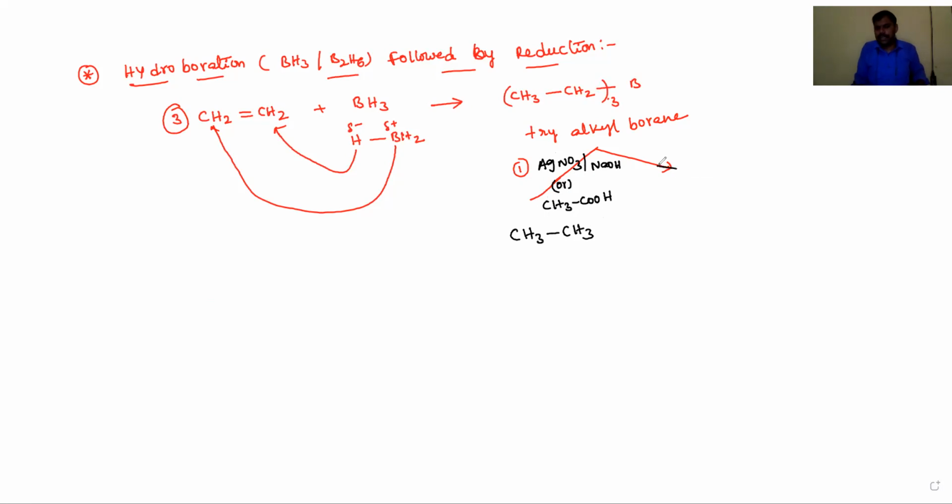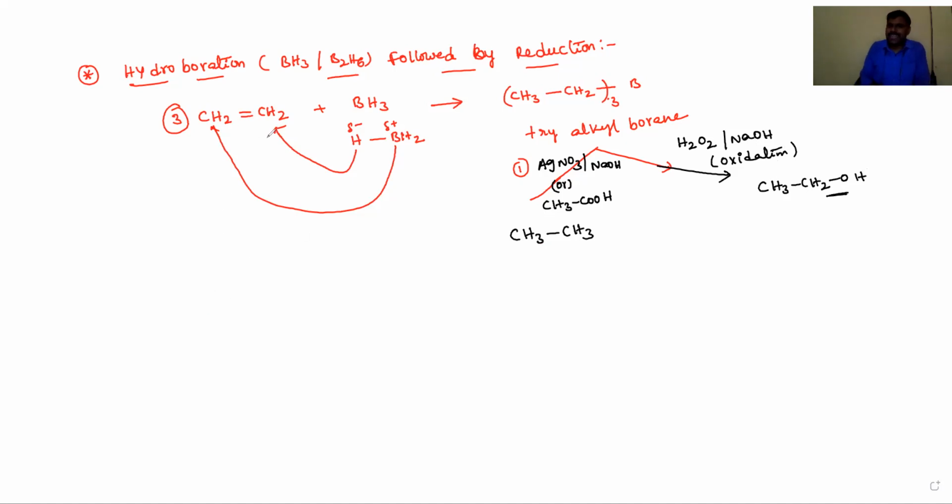Okay, dear students, instead of this reducing agent, if you use H2O2, hydrogen peroxide, in the presence of base NaOH, that is oxidation, then the trialkyl borane is converted into alcohol, CH3-CH2OH. Alcohols will be obtained.